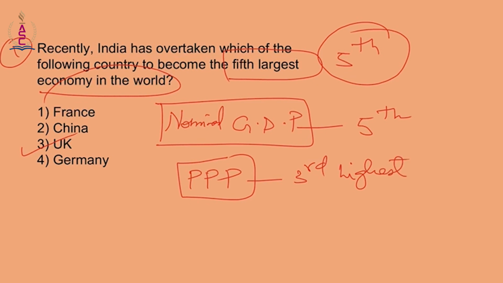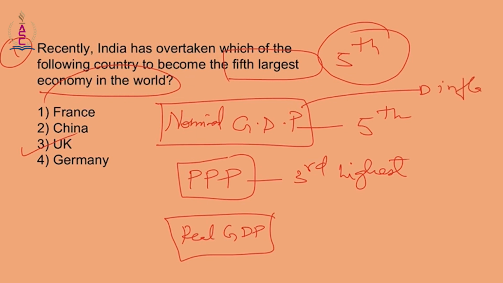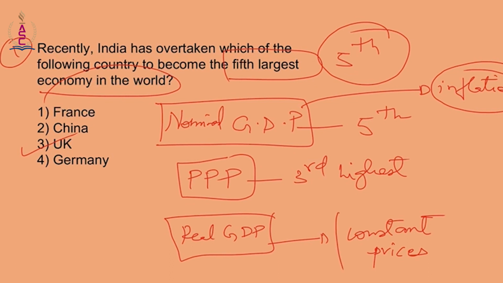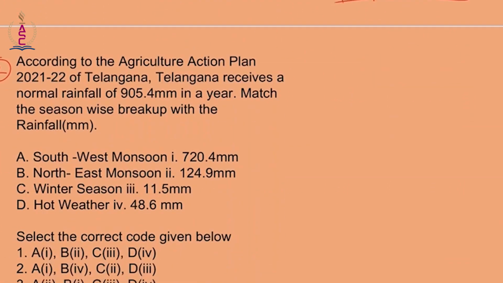Now the difference between nominal GDP and real GDP is nominal GDP takes into consideration inflation, and this is at constant prices. So these are the basic terms with respect to this question. So remember, it is UK, and remember that we are now the fifth largest economy in the world with respect to nominal GDP. Now that is question number 1. Let's move on to question number 2.